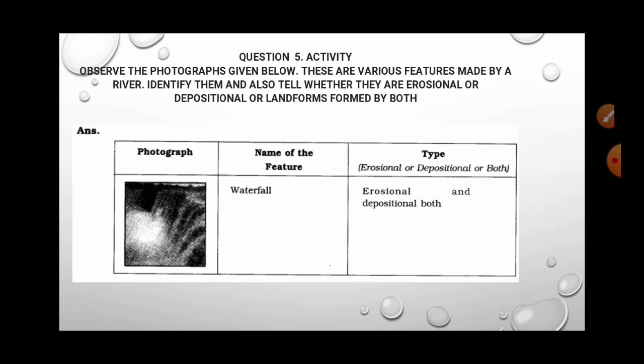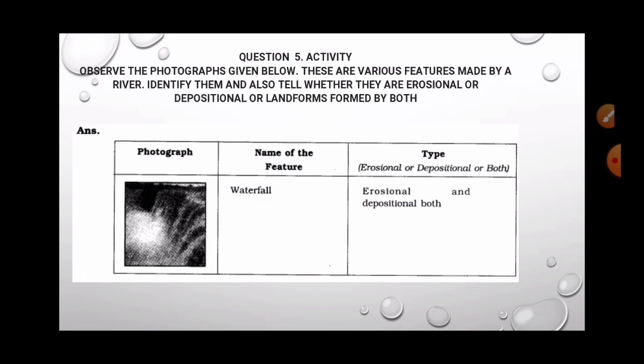Okay. Now next is the activity part. Let's do it together. Observe the photographs given below. There are various features made by rivers. Identify them and also tell whether they are erosional or depositional or landforms formed by both. They are saying that you have to categorize them. Either they are erosional, or they are depositional, or they are formed by both, meaning erosional and depositional.